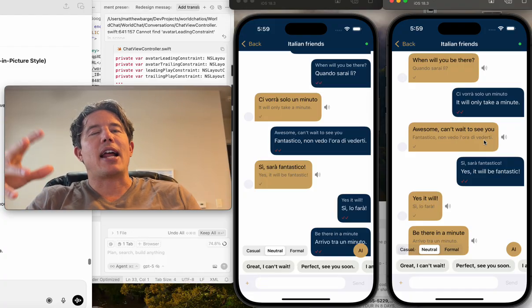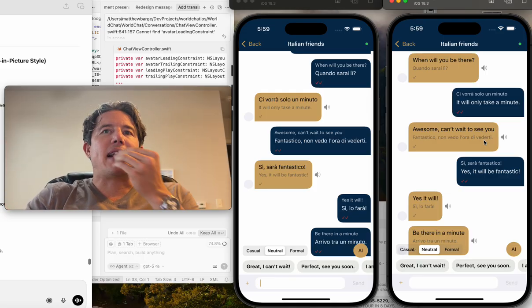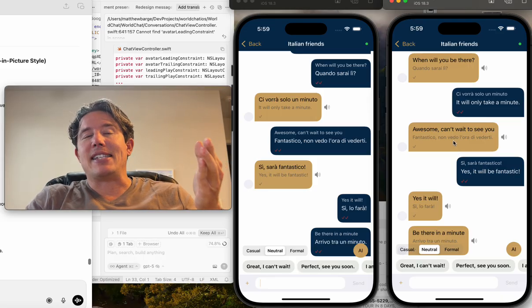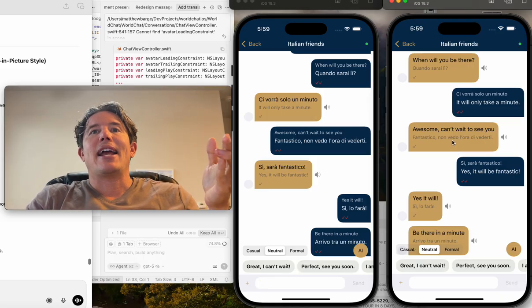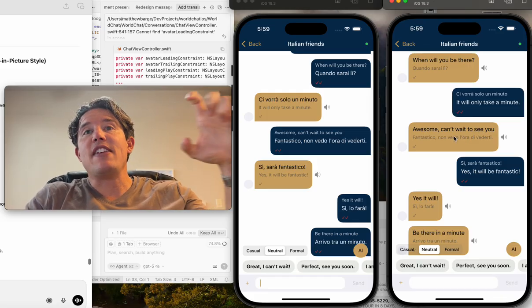The point of all this is that it's different for different users. For example, if I'm an Italian user talking to an American sender, I see English in my receiver cell.